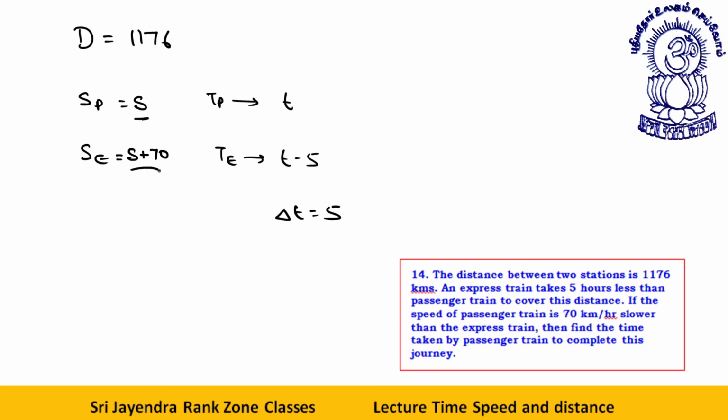This is S plus 70. Now, as per the formula, D is equal to what? D is equal to S into S plus minus A. What is delta S? Speed change. This is 70. The difference between these two speeds is 70. And what is delta T? This delta T is 5. So far, clear? Everything clear to everyone? Okay.